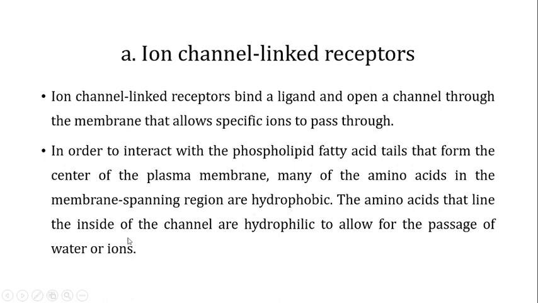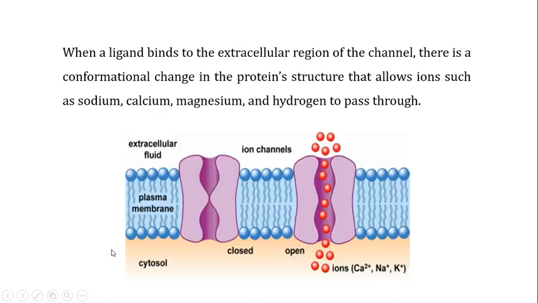The amino acids that line the inside of the channel are hydrophilic and allow the passage of water or ions. If you can see over here, this is the plasma membrane, and this is the transmembrane domain. The sides of the receptor are made up of hydrophobic amino acids, so they interact with the hydrophobic environment of the plasma membrane.